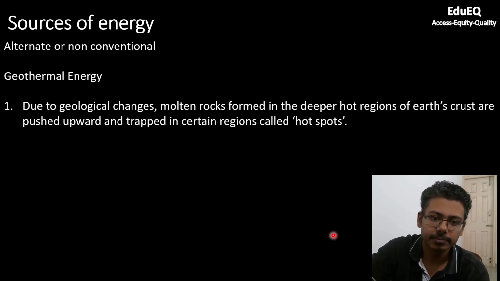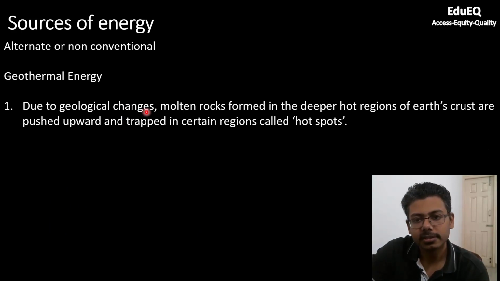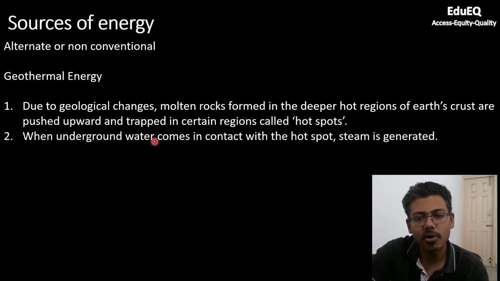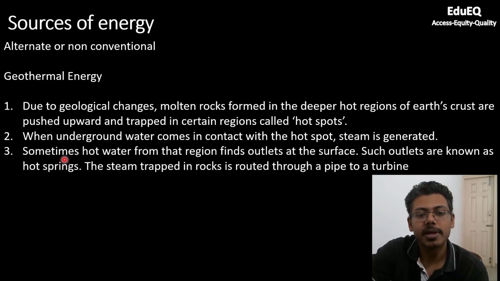Now coming to geothermal energy. Due to geological changes, molten rocks, which are formed in the deeper hot region of Earth's crust, are pushed upward and trapped in certain regions called hotspots. This is molten metal, right? Molten rock or molten metal in these hotspots. When underground water comes in contact with these hotspots, steam will be generated and it will be very high pressure steam. Sometimes hot water from that region finds an outlet at the surface because there might be some defects, some cracks, and through these cracks, hot water or steam can come out. Such outlets are known as hot springs.